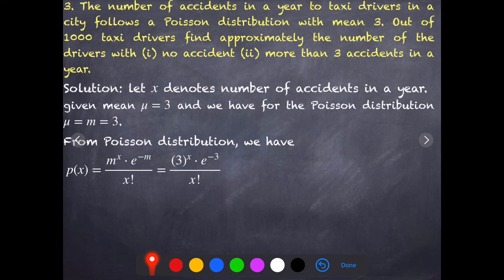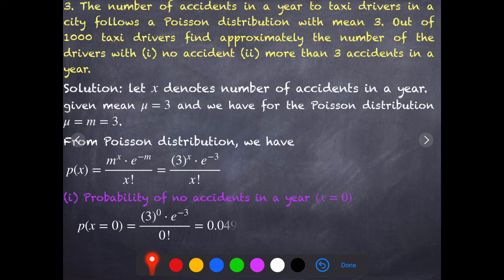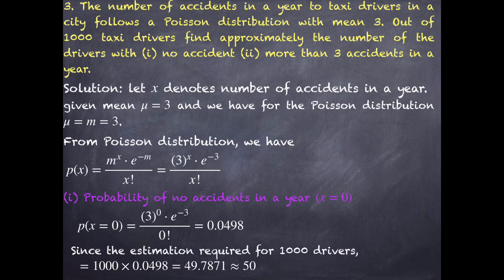Since here the inequality more than is there, I am not constructing the equation of f of x, I will keep p of x as it is. Going to the first sub question, probability of no accidents, that is x equal to 0. So 3 power 0 e power minus 3 by 0 factorial will give 0.0498. The estimation is required for 1000 drivers. Now multiply by 1000, we get 49.78. Since I am finding the number of drivers, I will approximate that, and you get the final solution as 50 drivers. That is, out of 1000 taxi drivers, 50 drivers have no accident in a year.